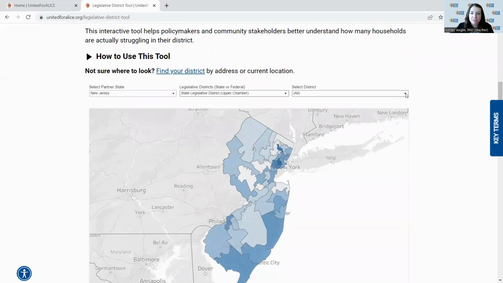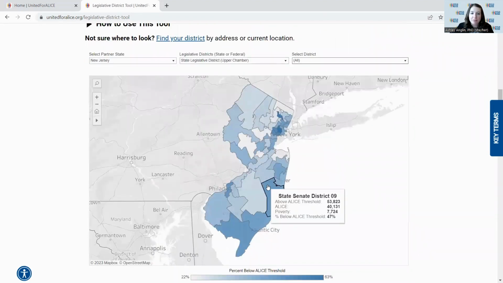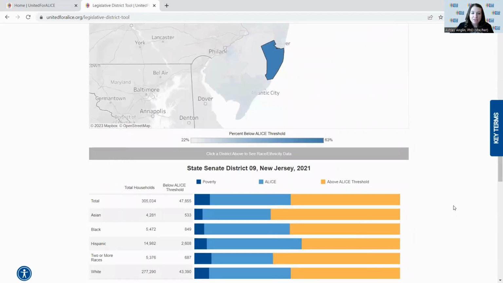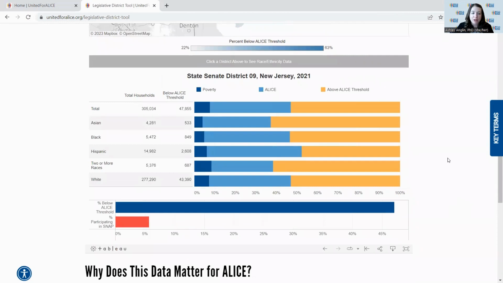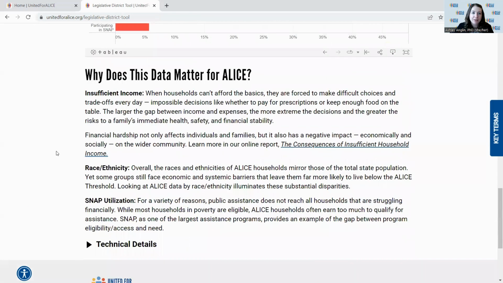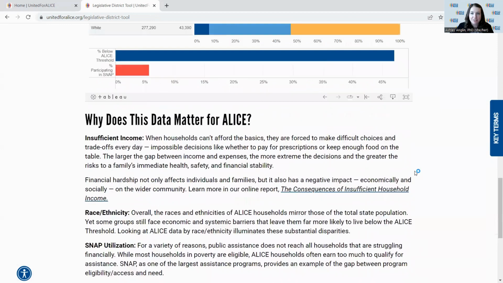If you know your district, you can select it here from the dropdown, or you can select directly from the map. With a legislative district selected, you can scroll down and see the breakdown of ALICE data by race ethnicity, as well as the percentage of households below the ALICE threshold in that geography compared to the percentage participating in SNAP, really highlighting again where you have a discrepancy between need and use of those services or availability. Below, you can see why this matters for ALICE, as well as some key technical details.